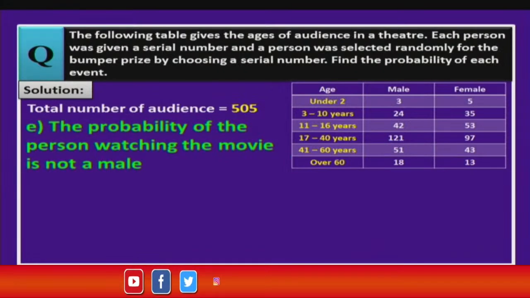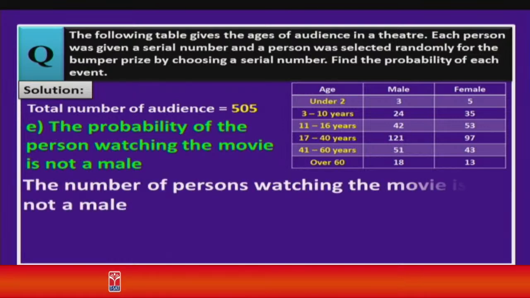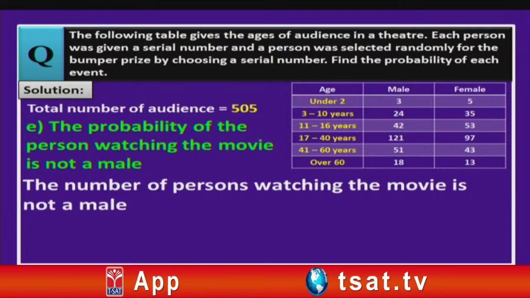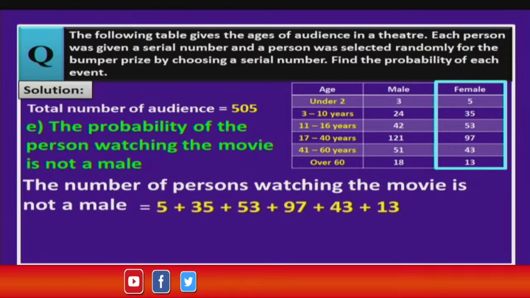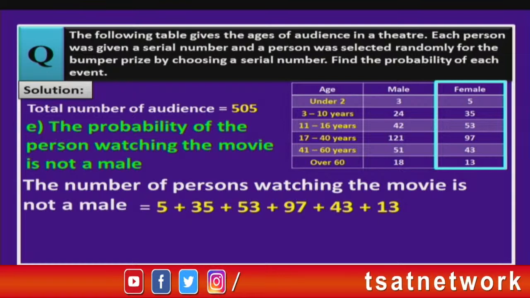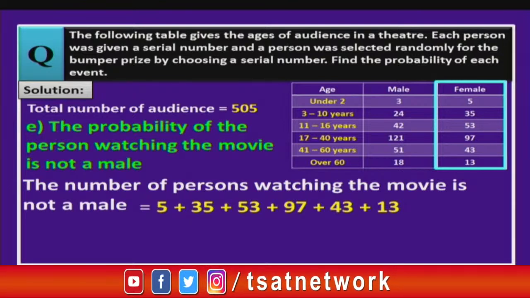Let us move on to our next one, children, that is the probability of a person watching the movie who is not a male. That means, we need to find the number of persons watching the movie who are not male. That means, only females, right children. So, let us find the female audience strength, which is 5 plus 35 plus 53 plus 97 plus 43 plus 13.